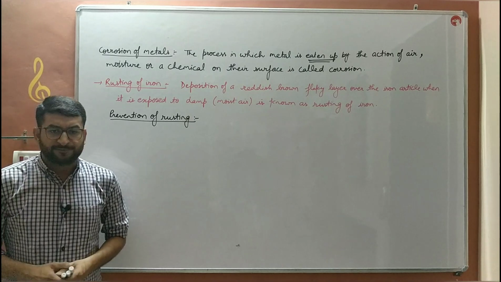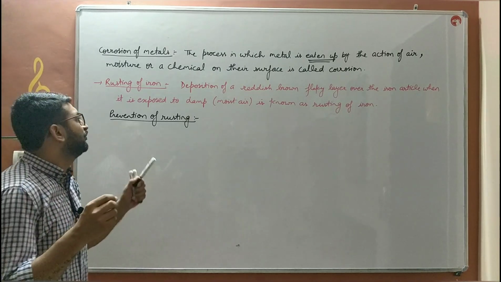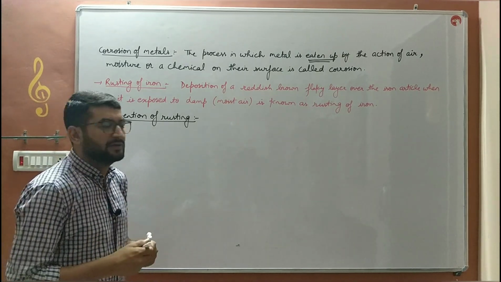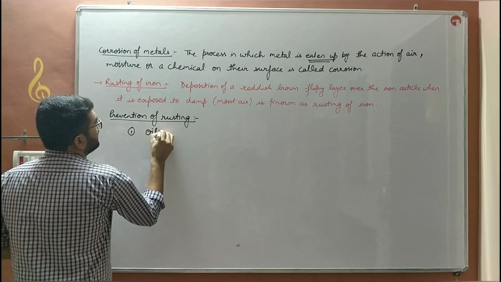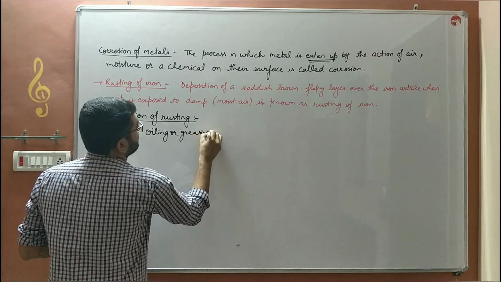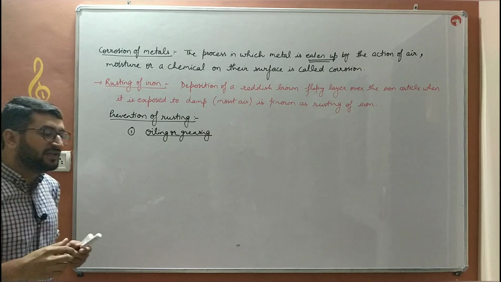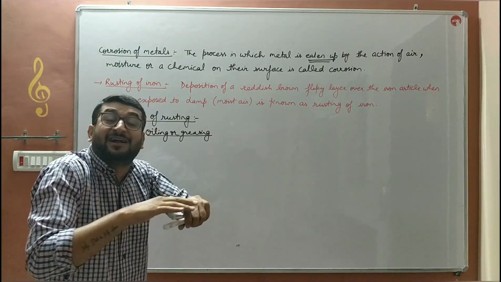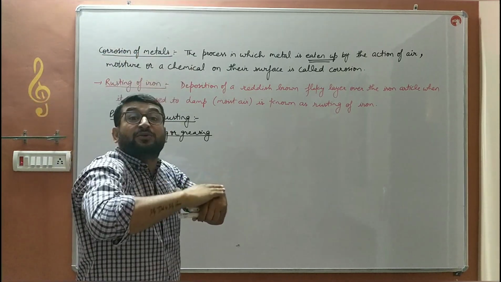Now we will discuss prevention of rusting. How we can prevent an iron article from getting rusted. The first prevention is by oiling or greasing. If we deposit a layer of oil or grease over an iron article, then that iron article does not come in contact with air.